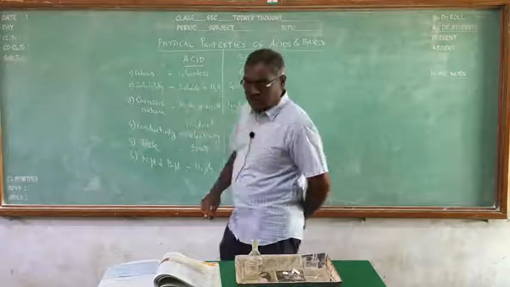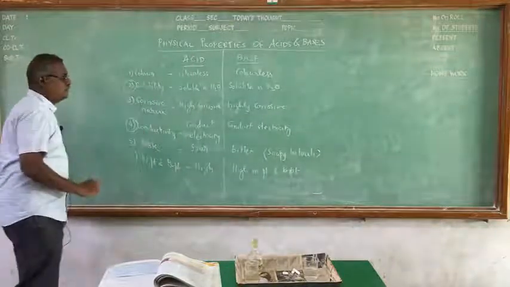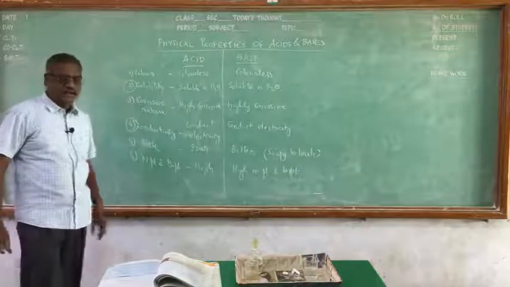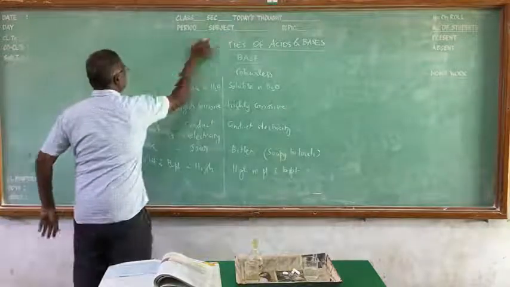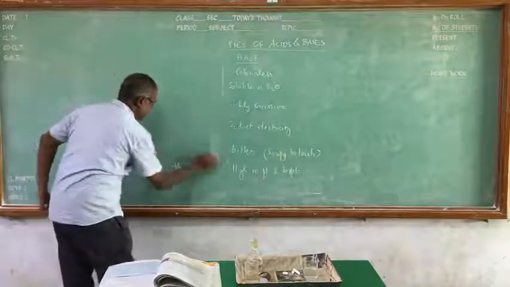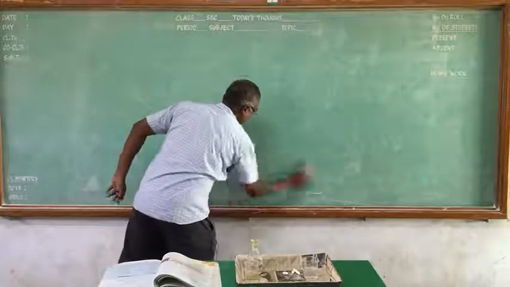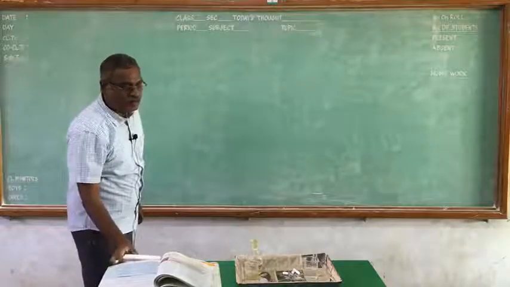Now, this is a very important property. We are going to study in detail the solubility and the conductivity. First, solubility.